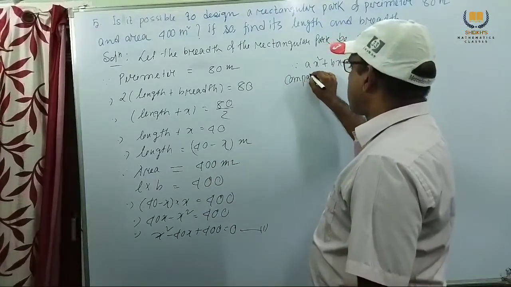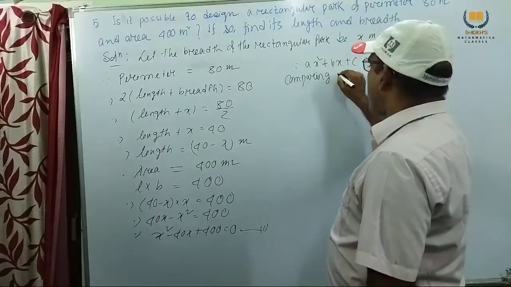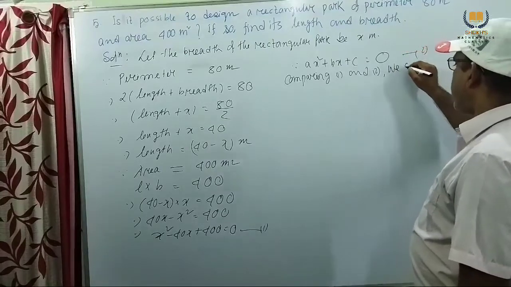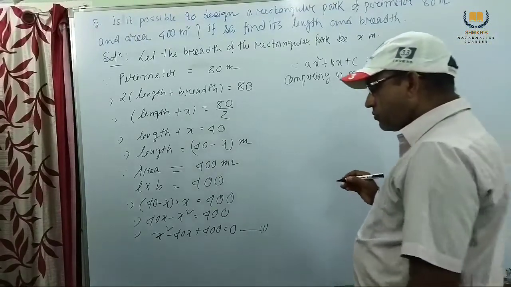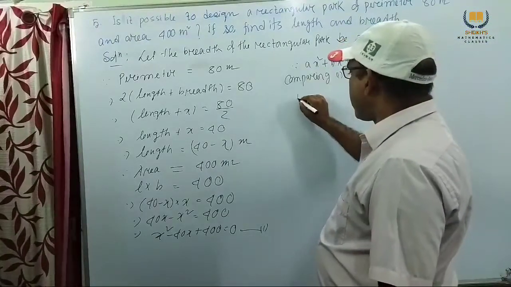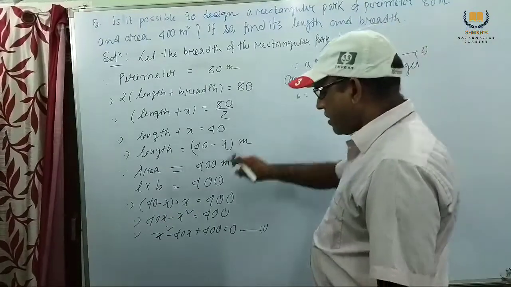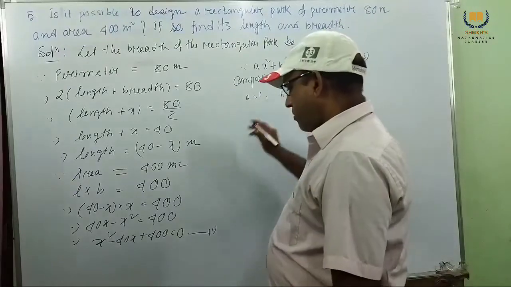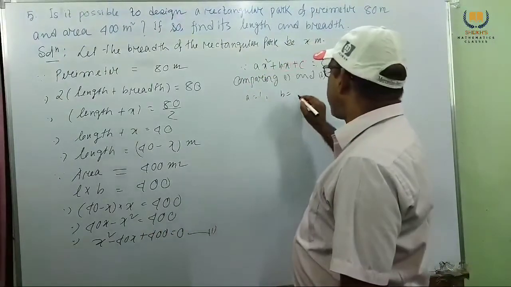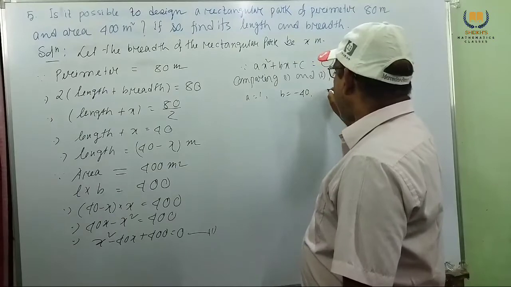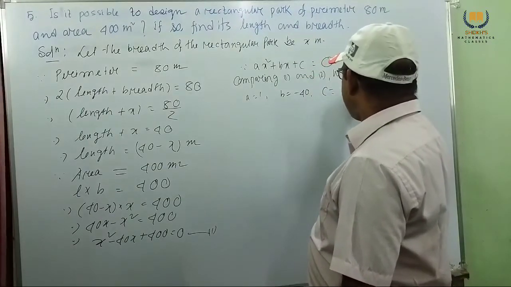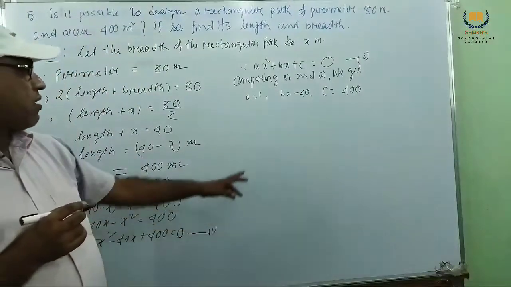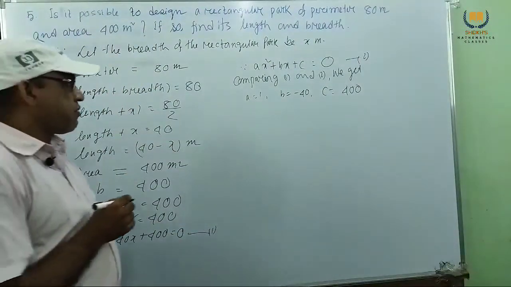Comparing 1 and 2, we get a equal to 1, coefficient of x square is 1, b equal to minus 40, and c equal to 400.